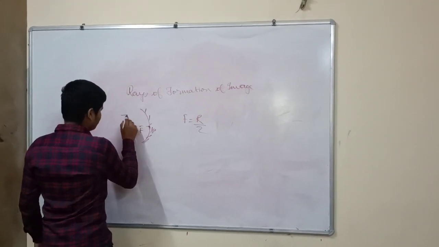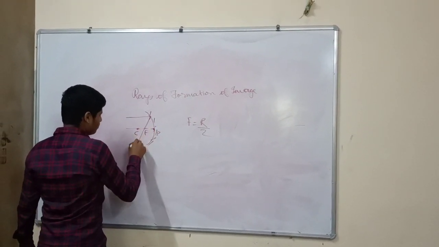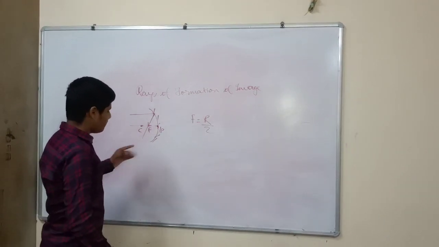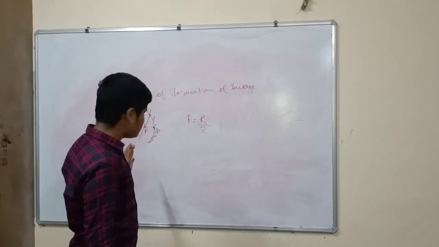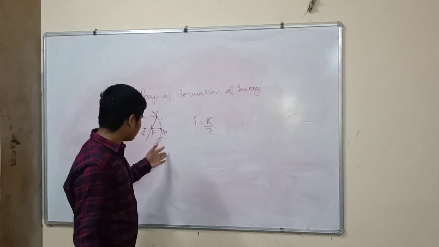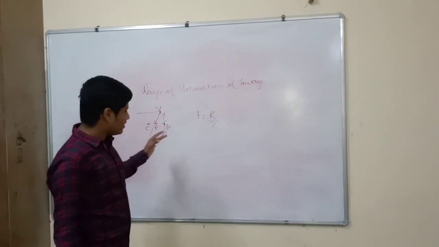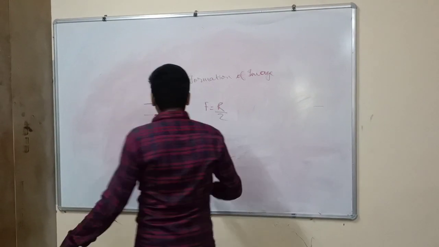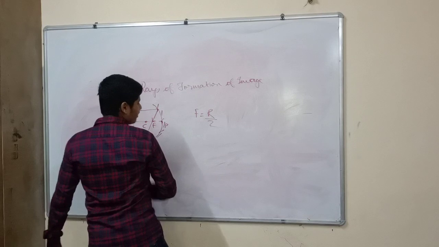When the incident ray is parallel to the principal axis, after reflection it passes through the focus. There are infinite rays which strike the mirror, but we'll take one particular ray so that it is convenient for us to get the images. This is the first law. The second law.